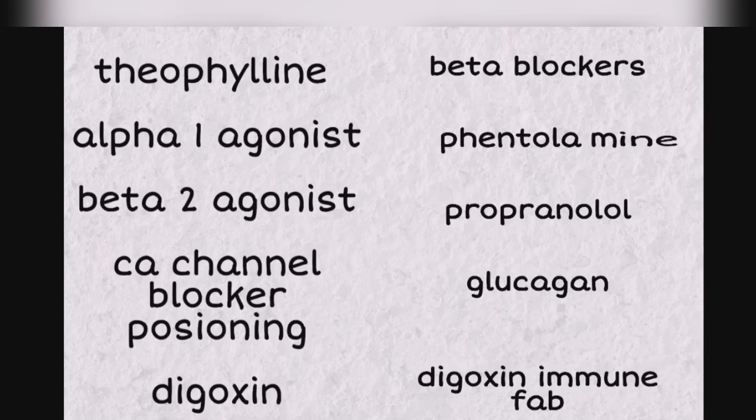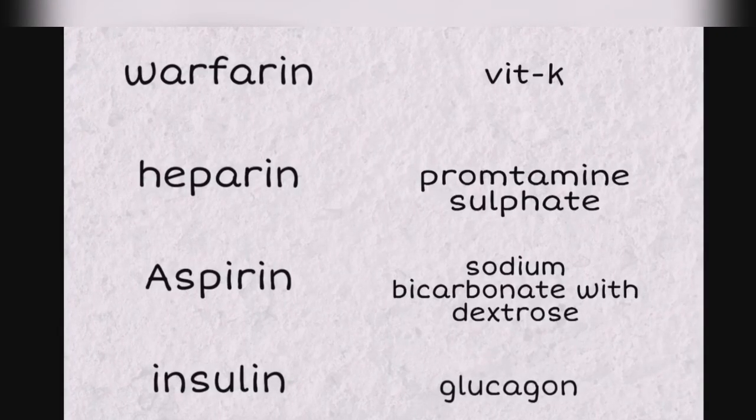For calcium channel blocker poisoning, we will give glucagon as antidote. Glucagon is also used as antidote for beta blockers. For digoxin toxicity, we will give digoxin immune Fab. For warfarin toxicity, we will give vitamin K as antidote.